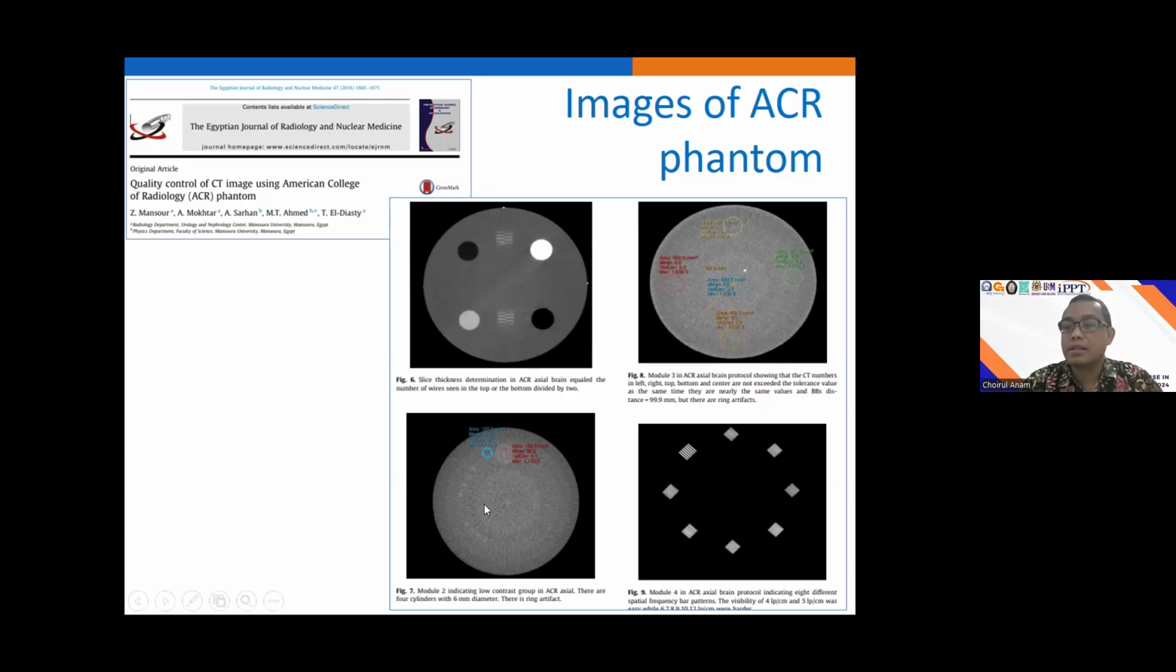And this one is a module for measuring the low contrast detectability. Actually, in the OCR phantom, there is only one type of object for measuring the low contrast detectability, with a contrast of 6 Hounsfield units. And this one is for measuring the spatial resolution by visual assessment. Okay, those are the examples of the phantoms and their modules for measuring the image quality.